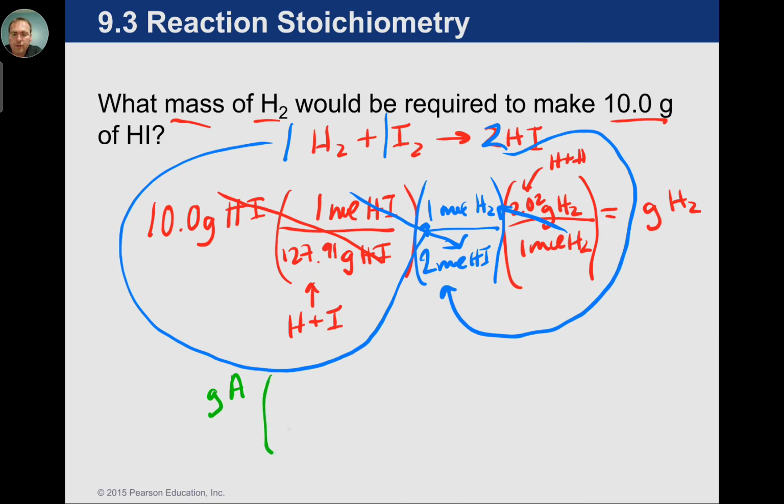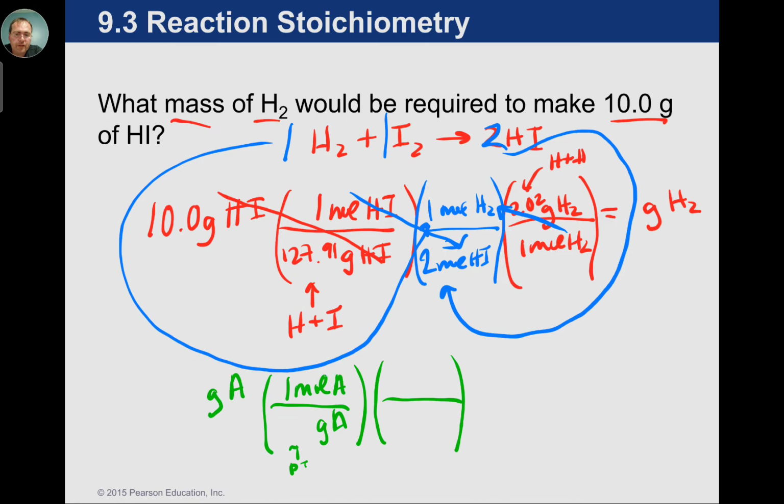Notice the major feature of this setup, though, is if you have grams of A, some random ingredient or product, you're going to have to get rid of grams of A. And that's going to be 1 mole of A as you deal with that from the periodic table. Then you're going to have to go to the periodic table and get grams by adding up all the atoms of A. So again, that's the periodic table.